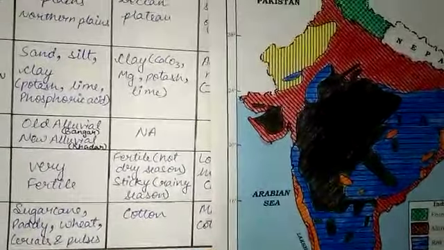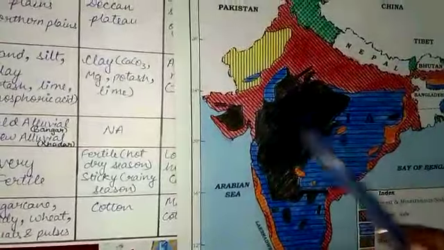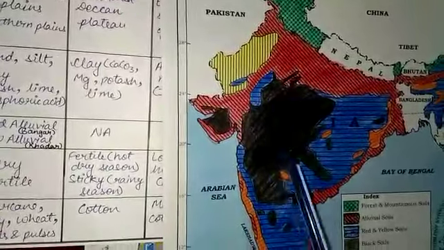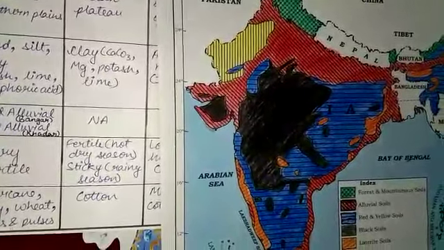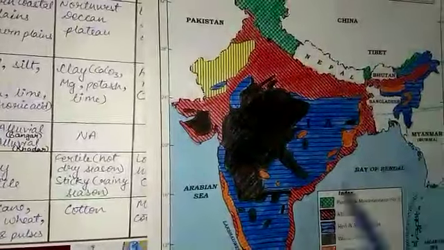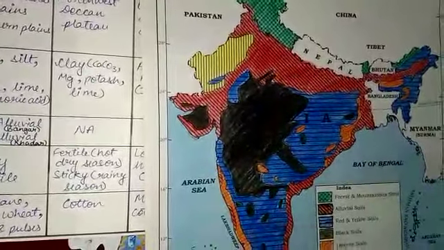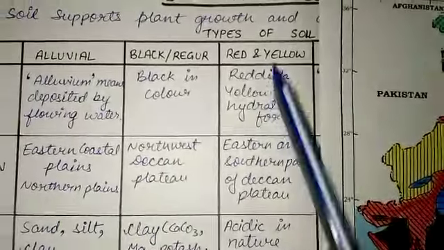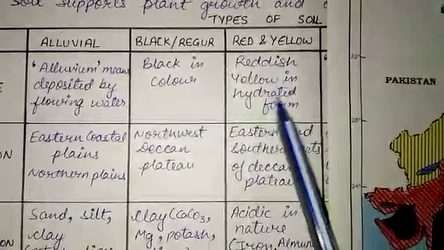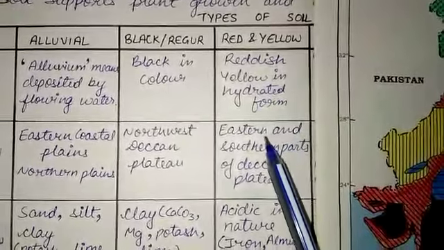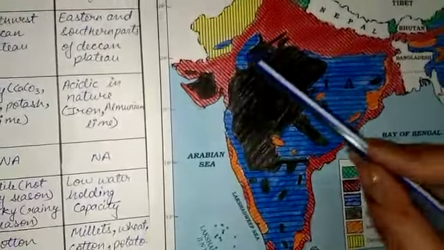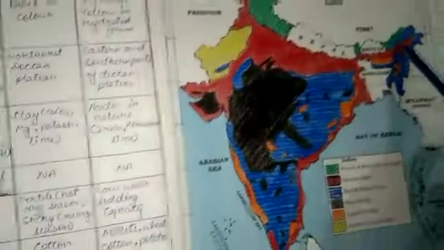Cotton is very easily cultivated in this type of soil, and this is found in some parts of Gujarat, MP and Maharashtra. It is spread all over the northwest Deccan Plateau. Okay. The third type of soil is red and yellow soil. It is reddish when dry and yellow when it is in hydrated form. It is found in eastern and southern parts of the Deccan Plateau. The blue color is showing the red and yellow soil.